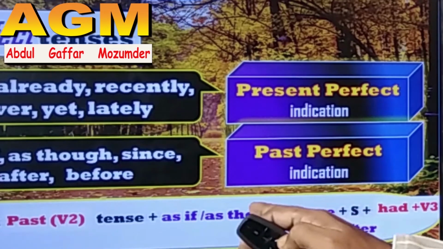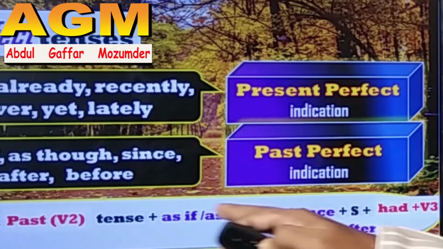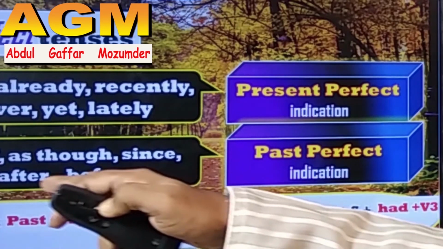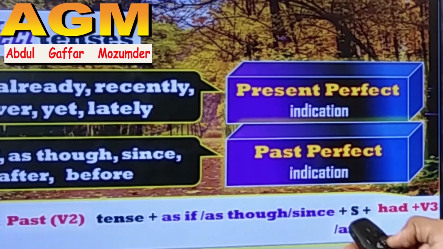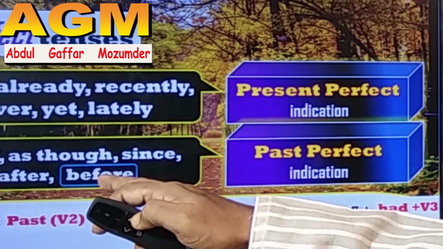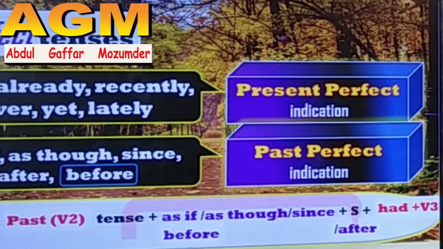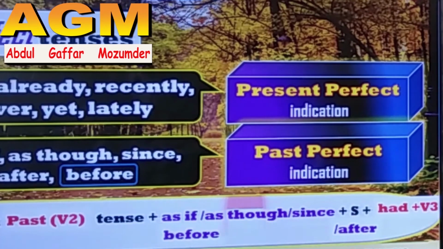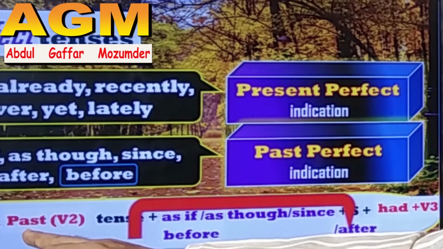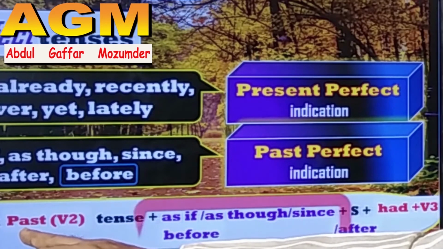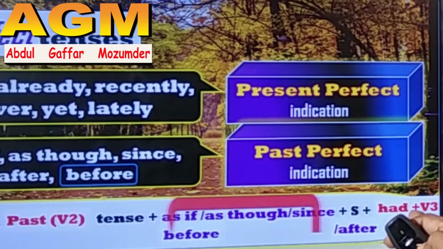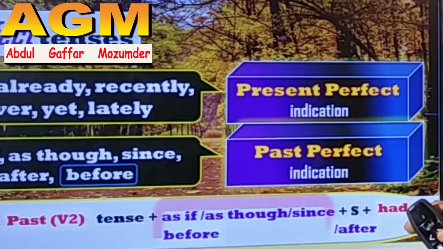Then another conjunction will be added here: as if, as though, since, and after. With these four conjunctions, the same structure will be followed. And there is another word, before. What will happen with before? If before comes in the middle of two clauses, this clause will be turned into past perfect tense, meaning subject had V3, and this clause will be turned into past indefinite, meaning subject V2.